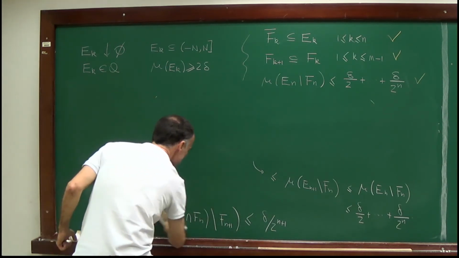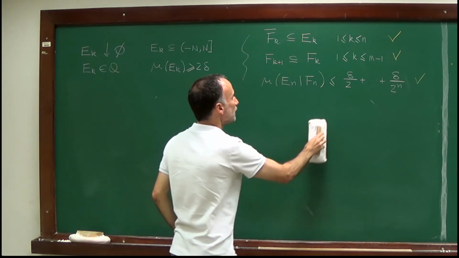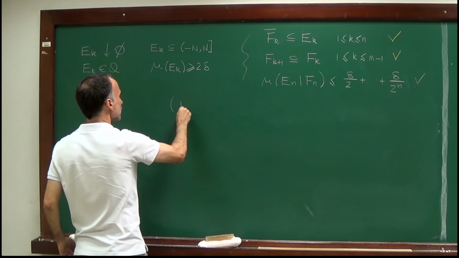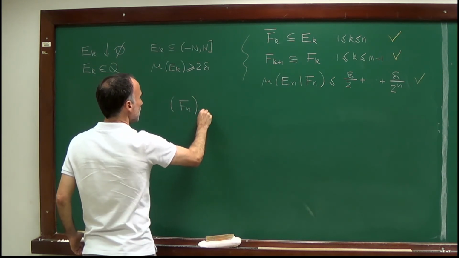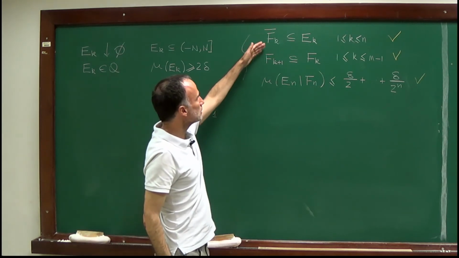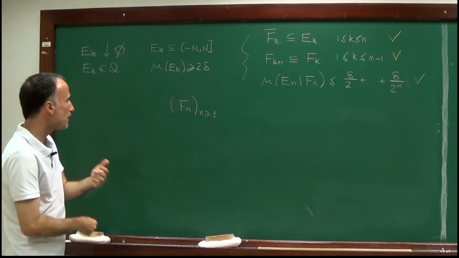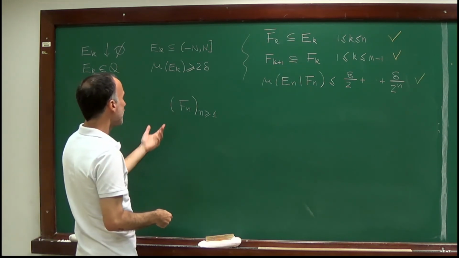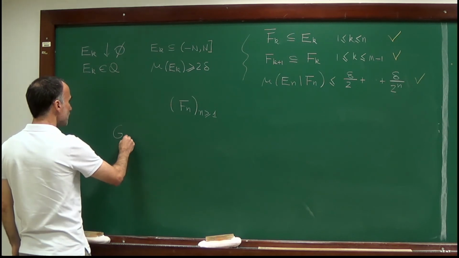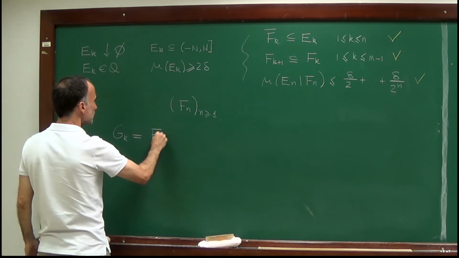So what we just proved is that we constructed a family of sets F_n, n larger or equal to 1, which satisfy these three conditions. Okay? So now, if you recall the strategy, let me call G_k the closure of the set F_k.